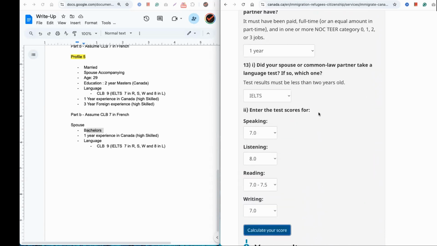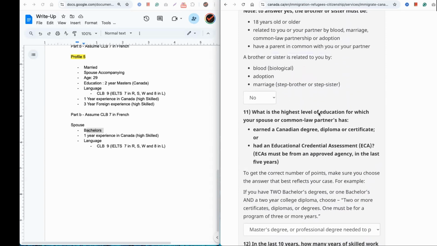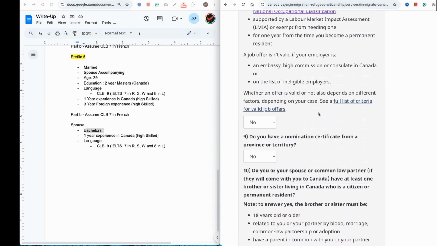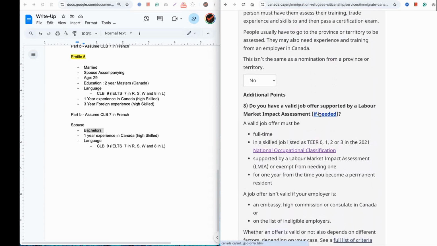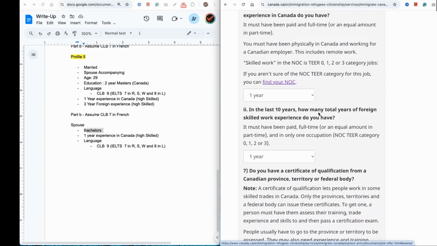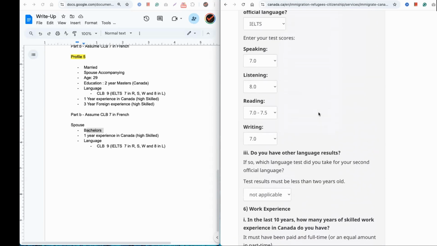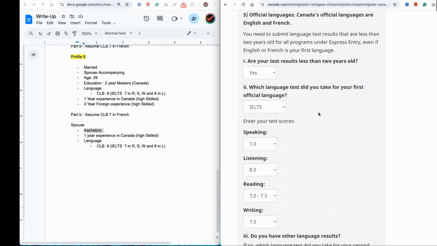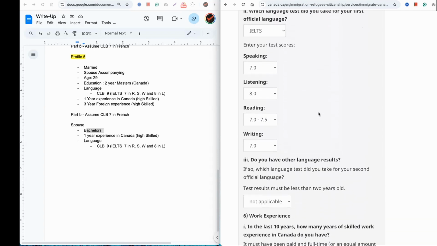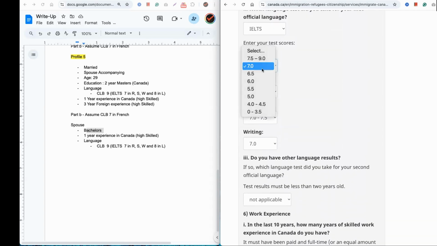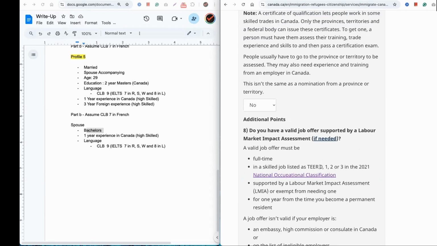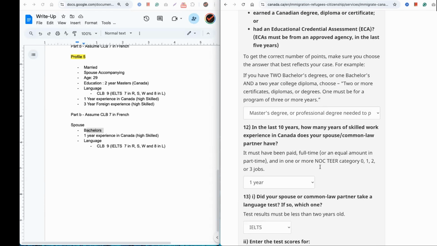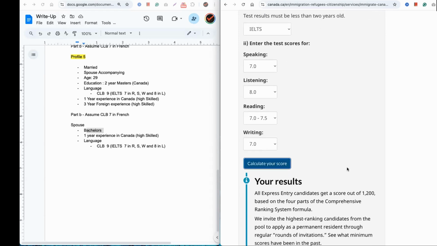The gist of the whole exercise I want to let you know is that there are many ways you can play around with this specific tool, and there are a few conclusions we could make. One is, definitely, the language scores have a huge impact, right? Even if you score less in one of these scores, it will have an impact. First of all, aim for CLB 9. That's the most important thing you need to understand.